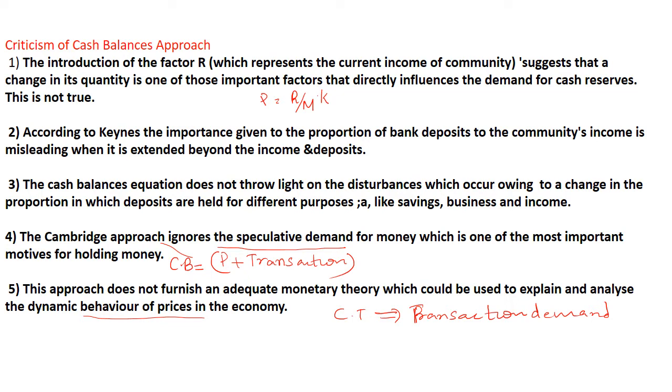So here, the Cambridge approach explains only transaction demand plus precautionary demand. It ignores the speculative demand. But in the case of the cash transaction approach, it focuses only on the transaction approach. It ignores both the precautionary as well as the speculative demand, right? Okay.